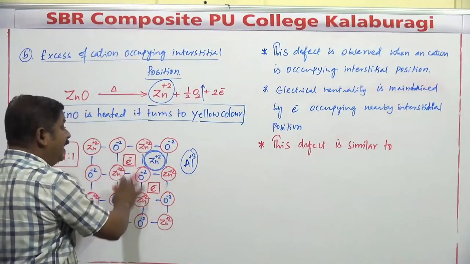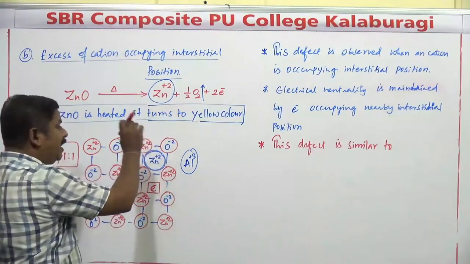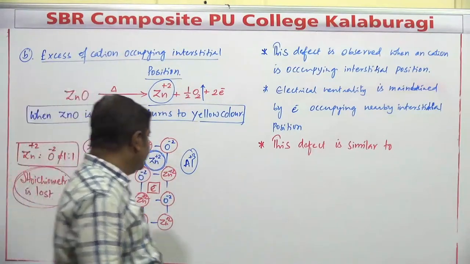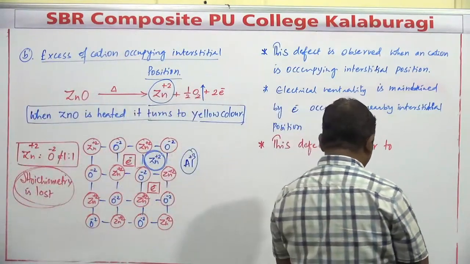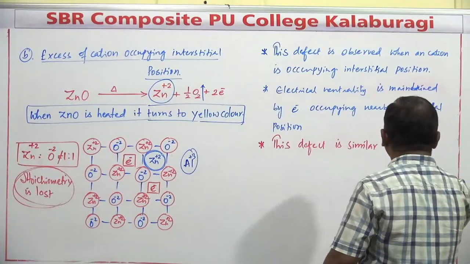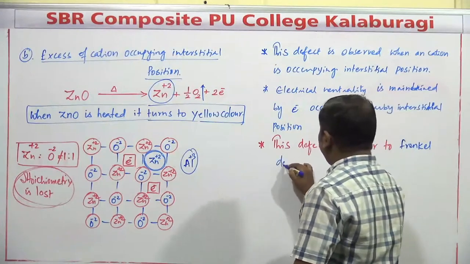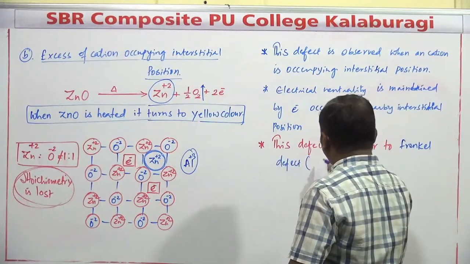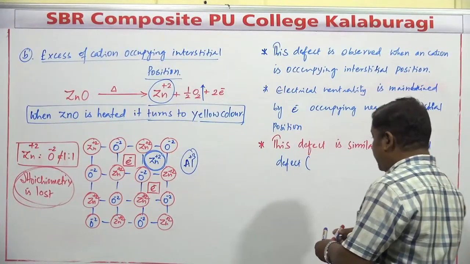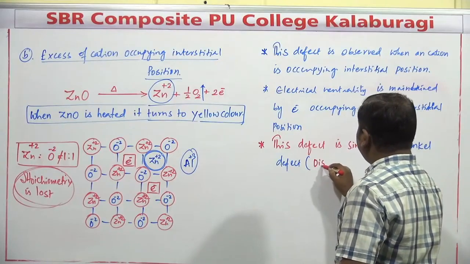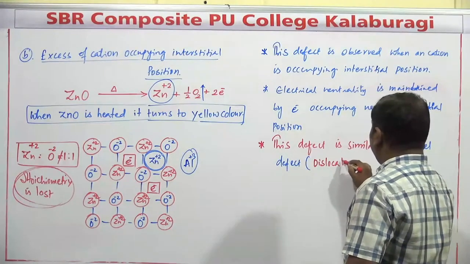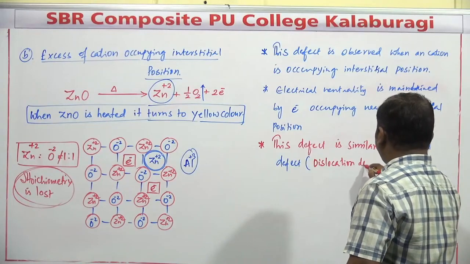Here it is not migrating. An extra ion is going to be occupying the interstitial position. So this defect is going to be similar to what type of defect? It is Frenkel defect. Frenkel defect is also referred to as what? The dislocation defect.